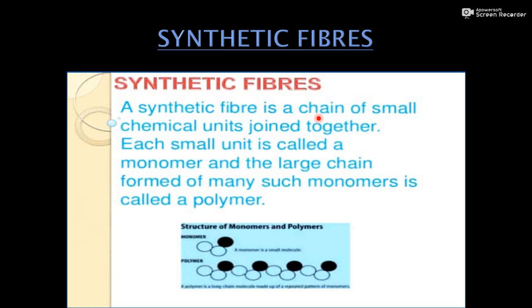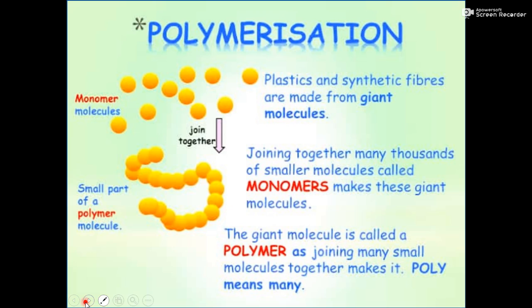A synthetic fiber is a chain of small chemical units joined together. Each small unit is called a monomer, and the large chain formed of many such monomers is called a polymer. Let's again discuss it with the help of this one. These are the small units, these are the small beads, and these small beads are known as monomers. When they join together, they form a long string like that. Now it is known as polymer. So what is polymer? Polymer is a combination of monomers.